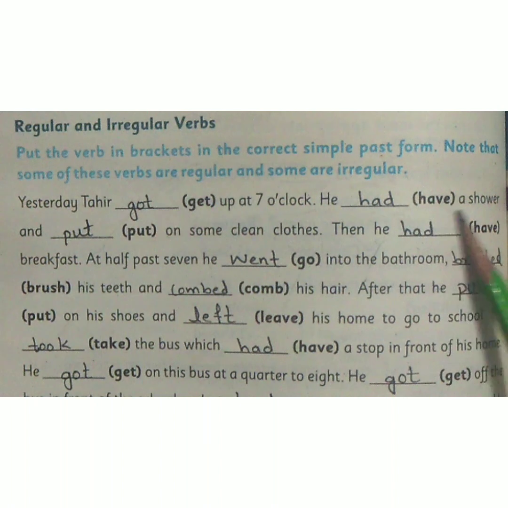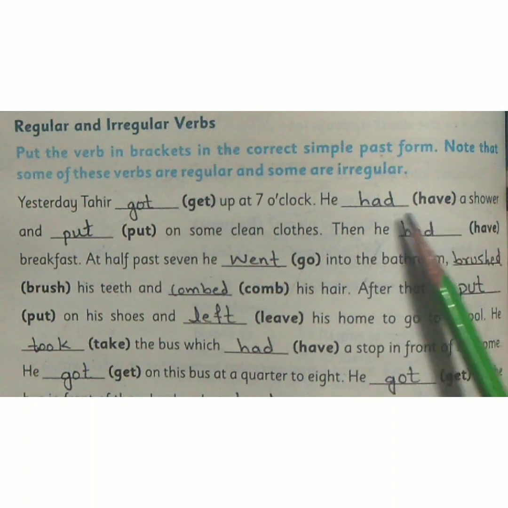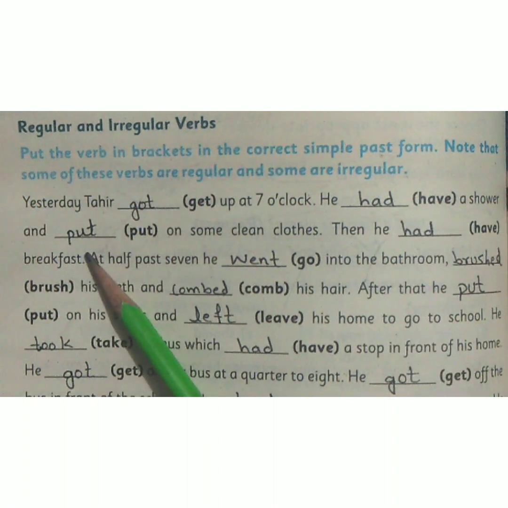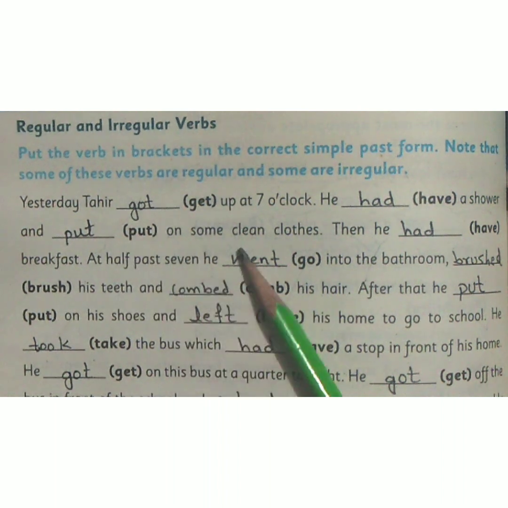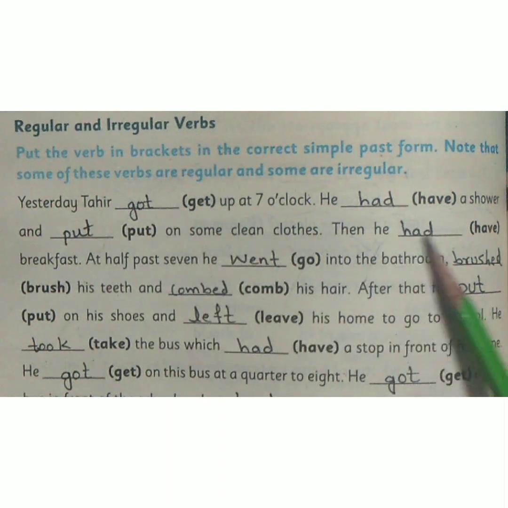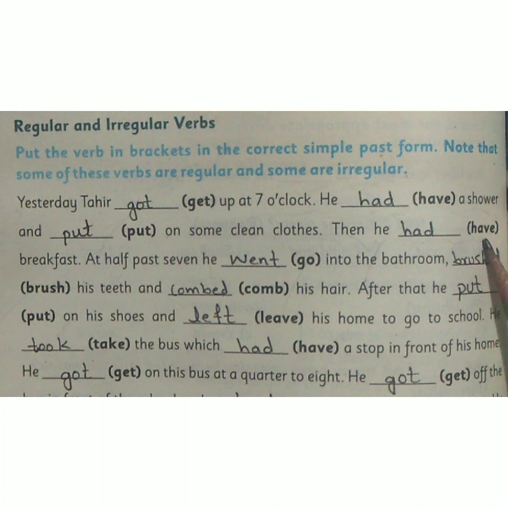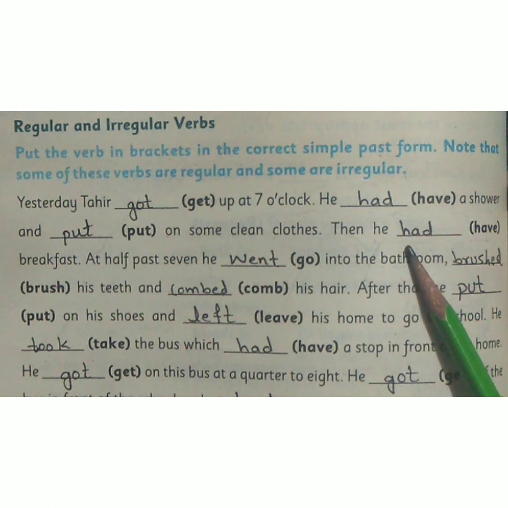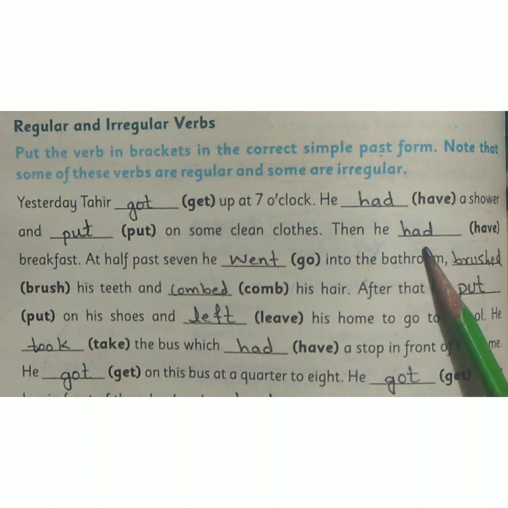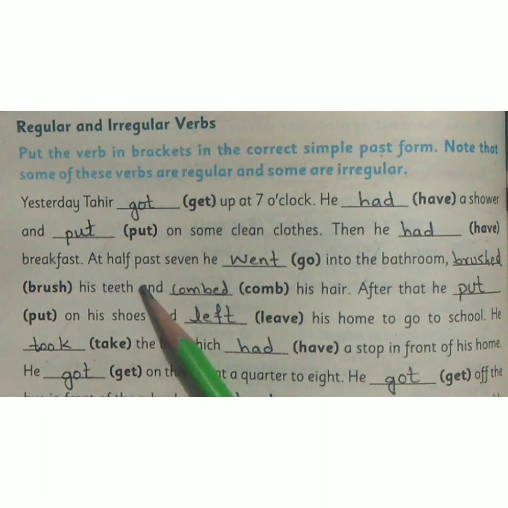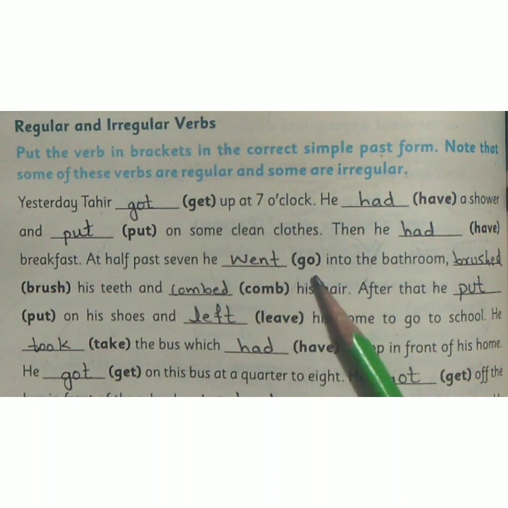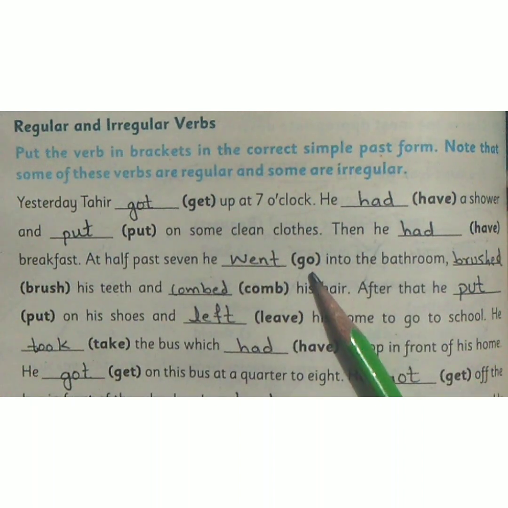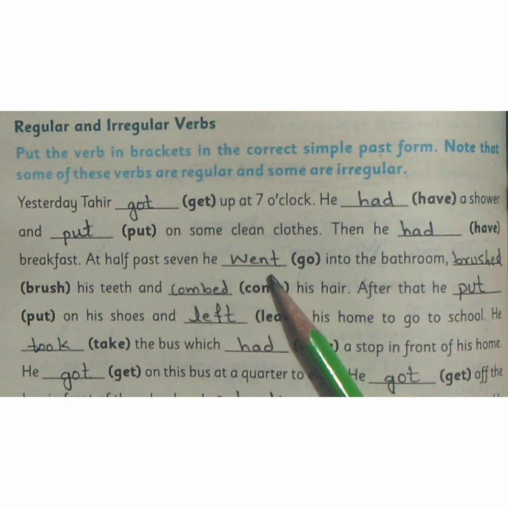He dash have a shower. Past form of have is had. And put on some clean clothes. Then he dash bracket have, and you have to put the past form of have, and that is had. Breakfast. At 7:30 he went. Go into the bathroom. You have the word go in bracket, and the past form of go is went.